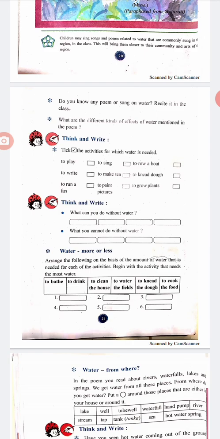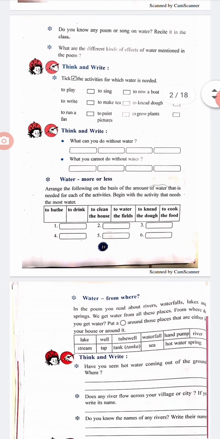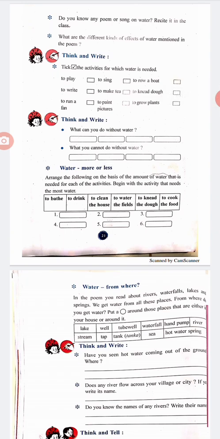Now think and write. Tick the activities for which water is needed. Water is needed to row a boat. Tick that. To row a boat, to make tea, to knead dough, to paint pictures, to grow plants.